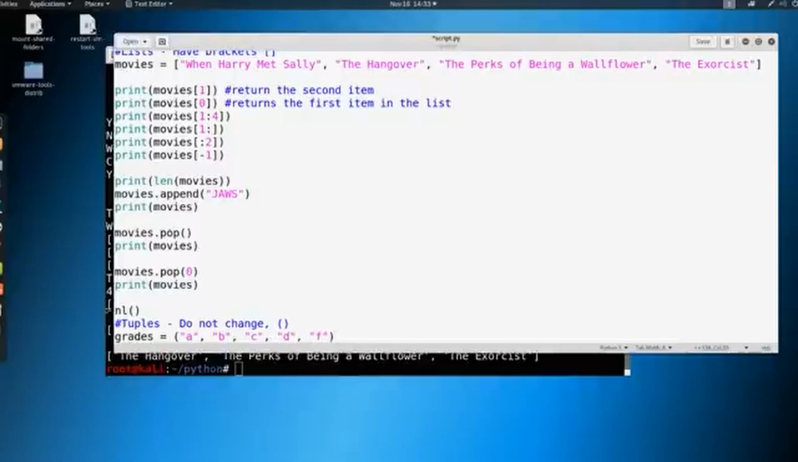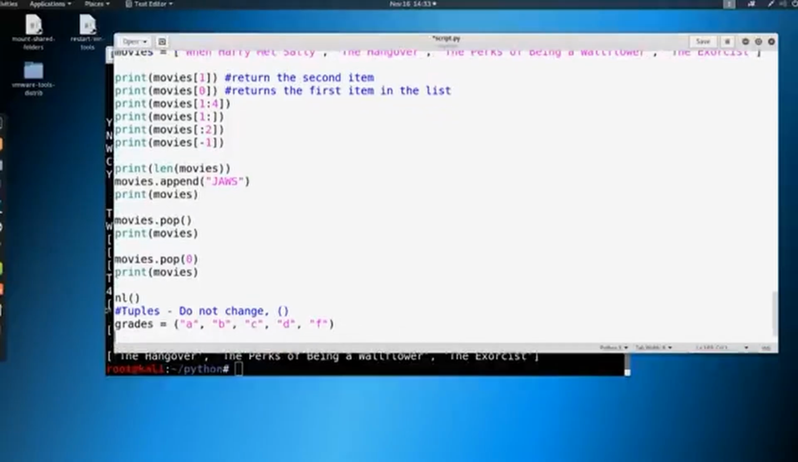And this is an example of a tuple. So again, we have parentheses instead of brackets. Now, if we were to try to do a grades.pop, for example, and try to remove one of these, not going to be possible. Or a grades.append, we're not going to be able to put something else in here. This is immutable. We cannot change this once we have it defined.